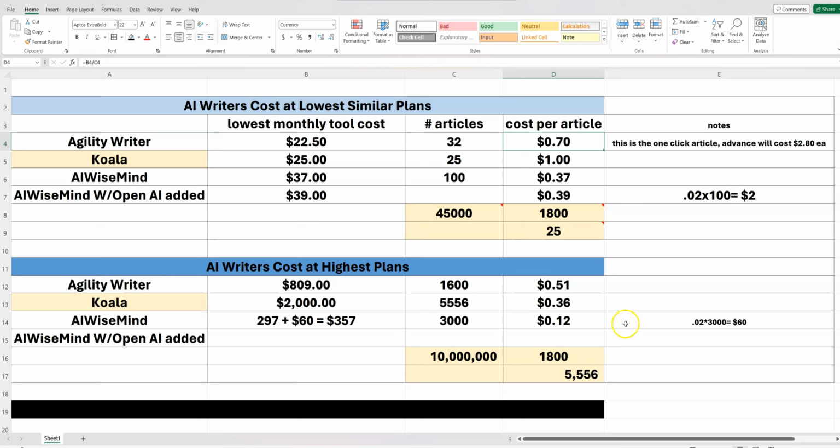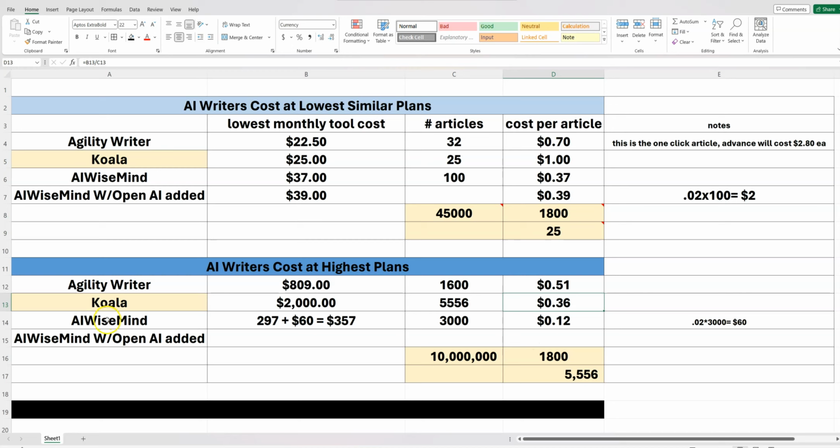So, all right, moving on, we have the Koala plan of $2,000 a month that you can spend on Koala, and that's going to be 10 million words per month. It's just ridiculous. That will yield you 5,556 articles that you would actually be able to write. And the grand total for each article cost would be 36 cents. Pretty cool, actually. The fact that all these are under $1 anyway. So if you really think about it, I mean, it's creating amazing content that ranks. This is low. They're all 3 low cost in my opinion.